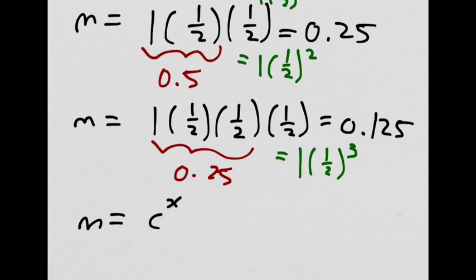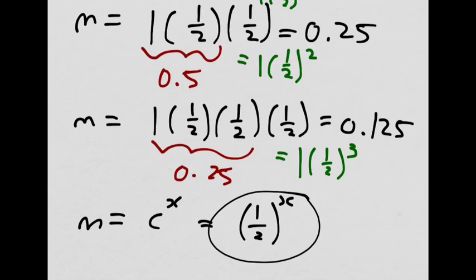Do I need the 1 in front? No. Not really, right? 1 times anything, it doesn't matter. But just remember that there should be the initial mass in front. So if we started with 2 grams, then we would need that 2 in front. Okay? But since it's just 1, it doesn't really matter because 1 times anything is whatever. So here's our equation. Half to the power of x. Sorry, not x, t. It should be t. Because we're doing time intervals.